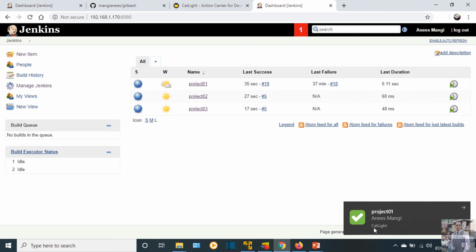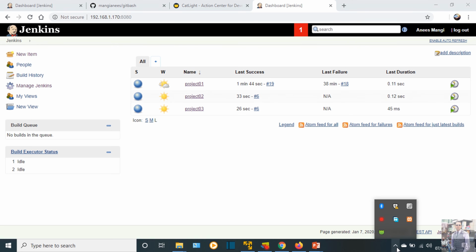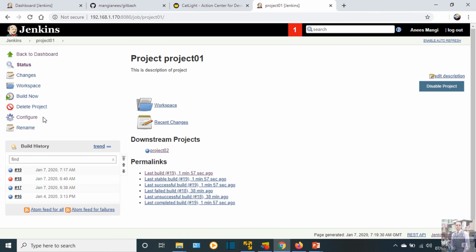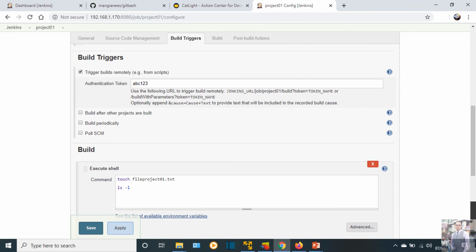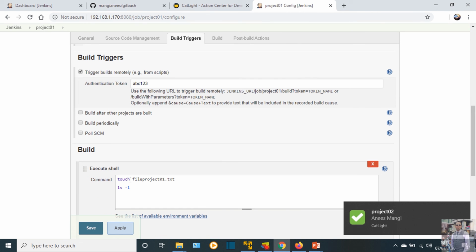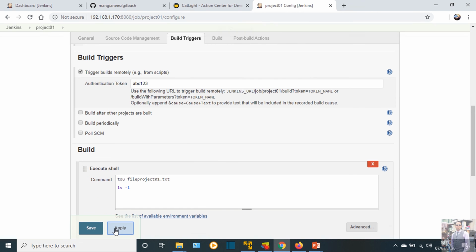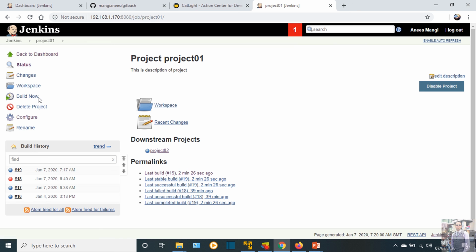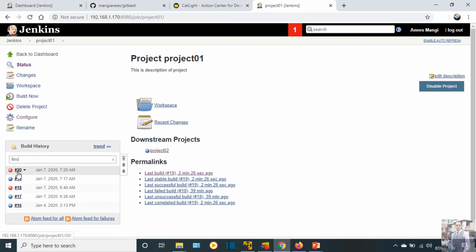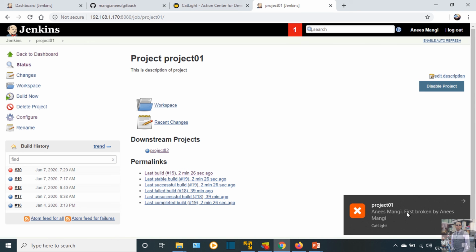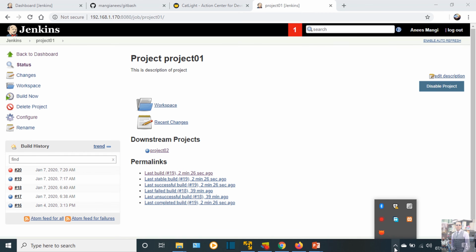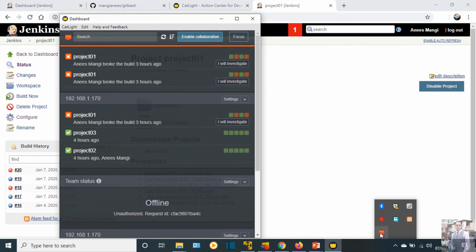And this is a notification thanks to Catlight. See the notification, that's green because all the projects are successful here. Now, if I change the command again and make a mistake, removing the ch once more, then apply and save, and click on build, build 20 has failed, and this is the notification from Catlight. And see the notification in the system tray, that's red.